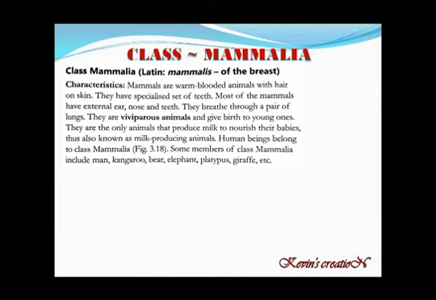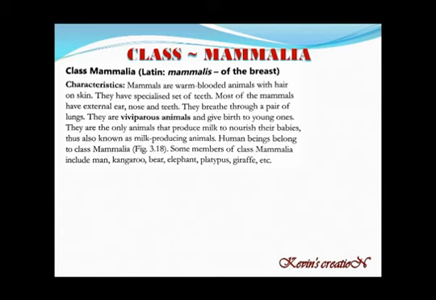So babies are dependent on their parents, and the mother feeds them with the milk. Thus Mammalia are also called milk producing animals. Human beings belong to this class, Mammalia.